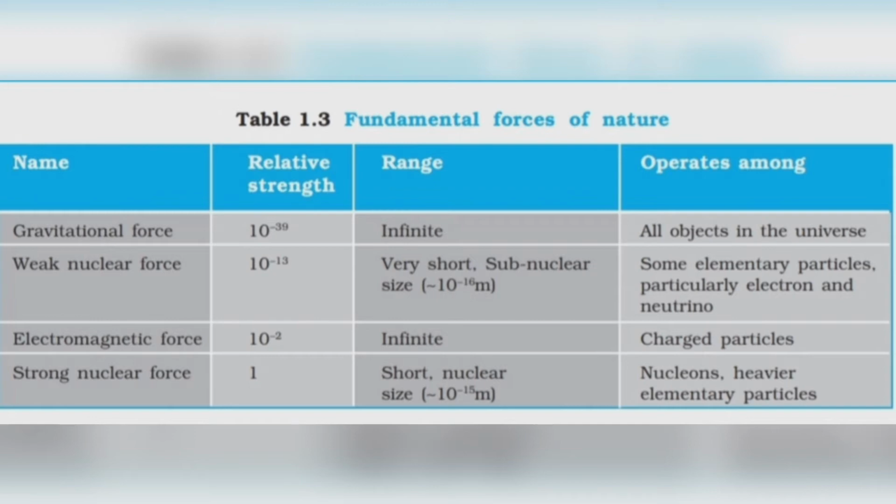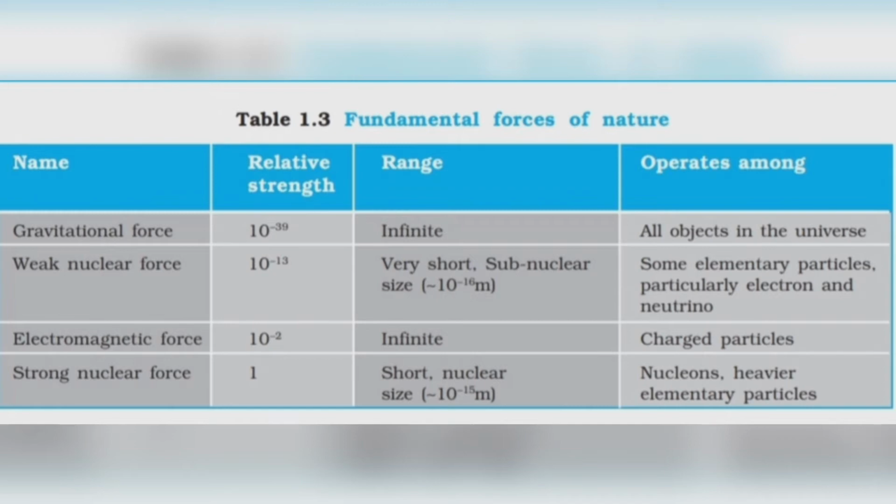So let's see, the relative strength of electromagnetic force is 10 to the power minus 2. What does this mean? This means that the electromagnetic force or the EM force is 100 times weaker than the strong nuclear force. Or we can say that strong nuclear force is 100 times stronger than the electromagnetic force.